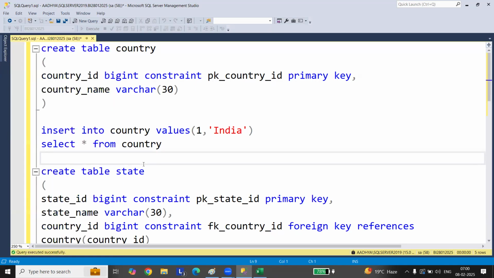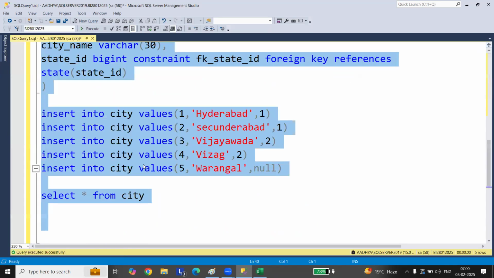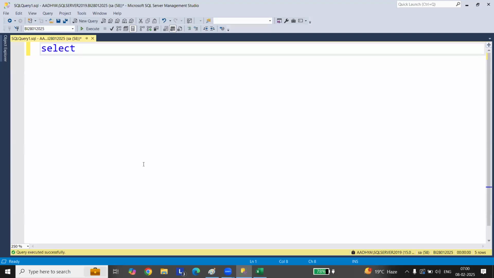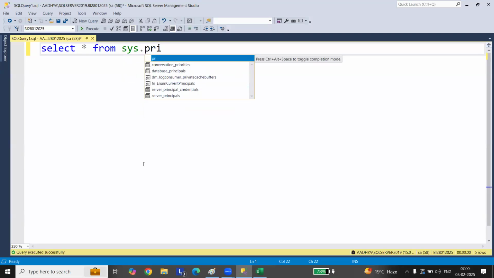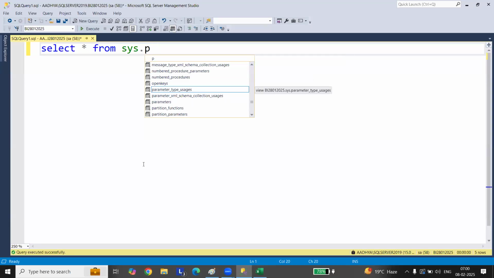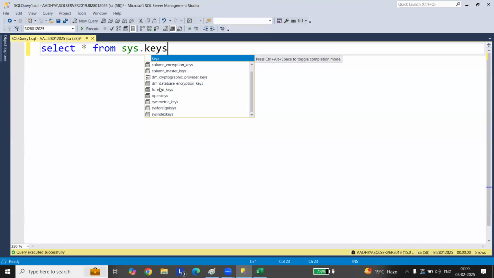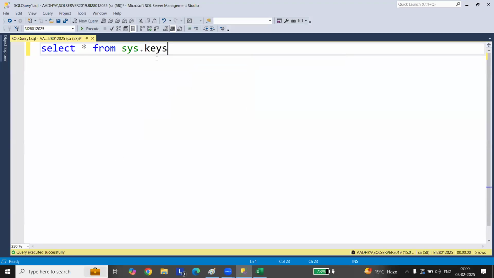These also get stored in a system table. Select star from sys.keys. Let's execute. I think you don't have keys here.